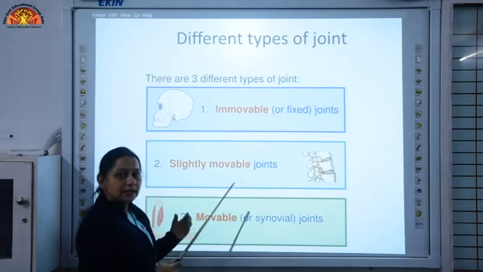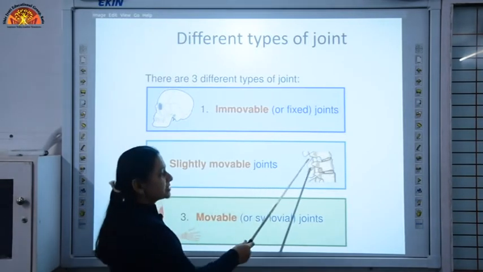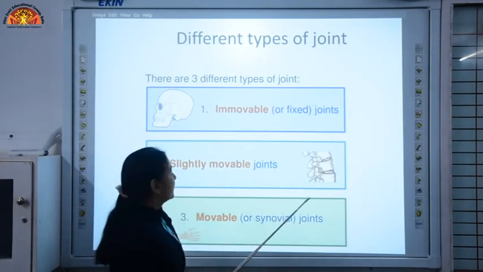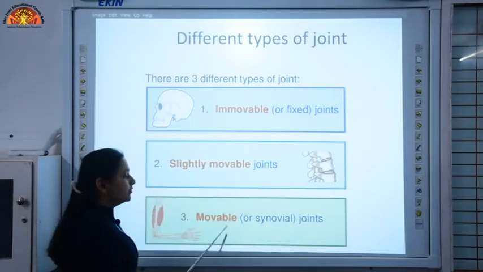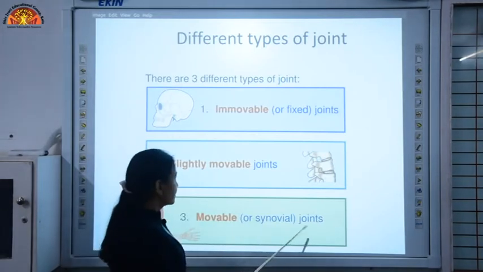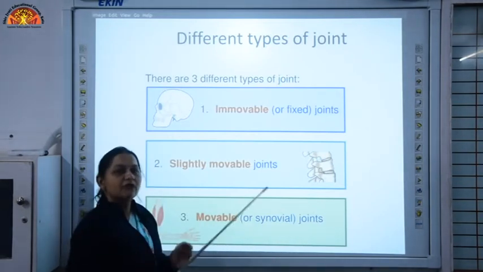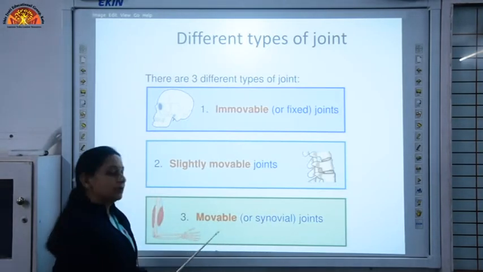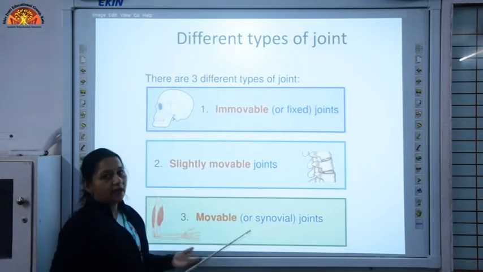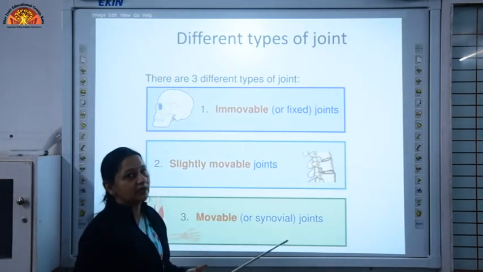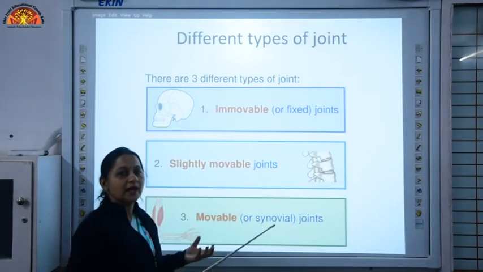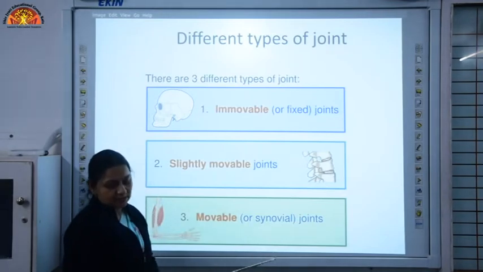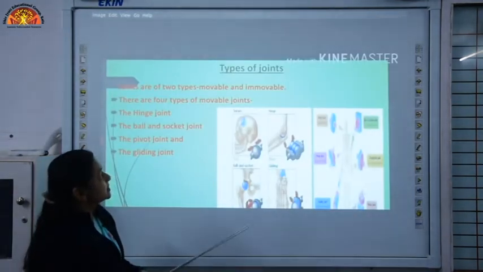And the second one is slightly movable joints. They allow a little bit of movement and are present between the vertebrae of our vertebral column. And the third one is the movable or synovial joints, which allow free movement in any direction. These are present in our arms and legs, like we are easily able to move our hands and legs. So, we are going to discuss these movable joints.